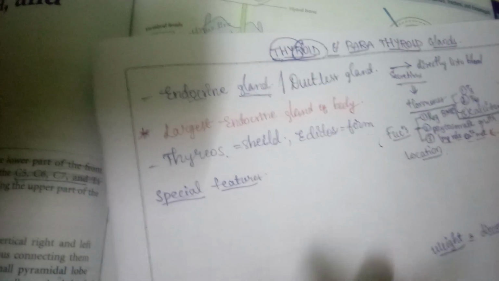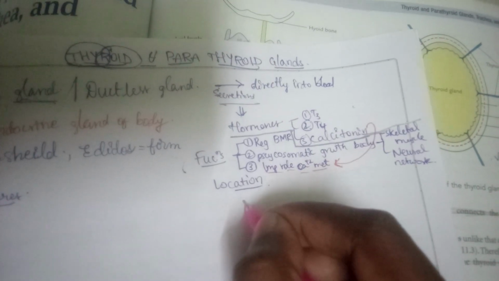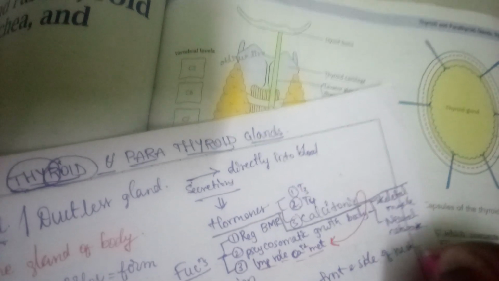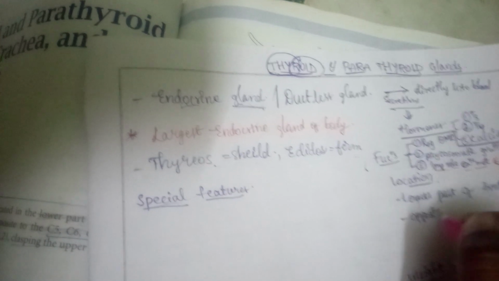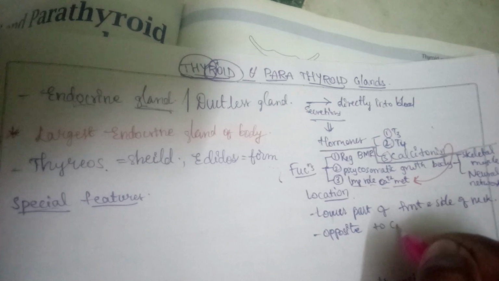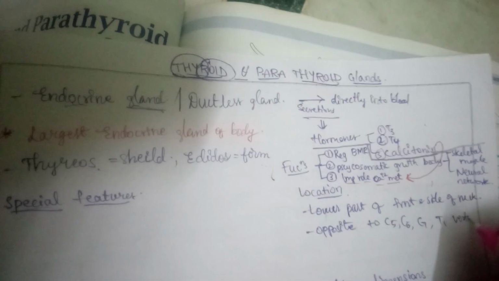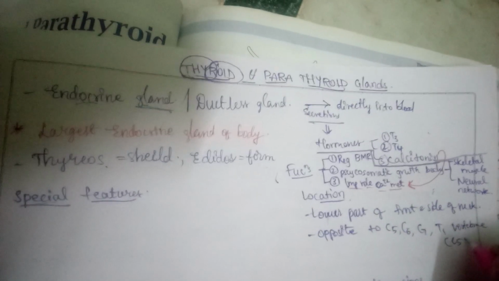Now if we see the location of thyroid gland, so thyroid gland is located in the lower part of front and side of neck, opposite to C5, C6, C7 and T1 vertebrae. Shortly C5 to T1. Okay,